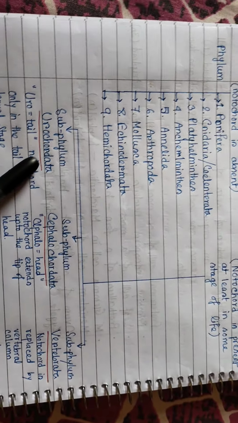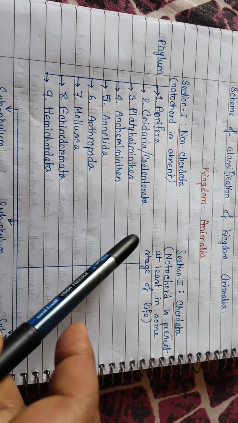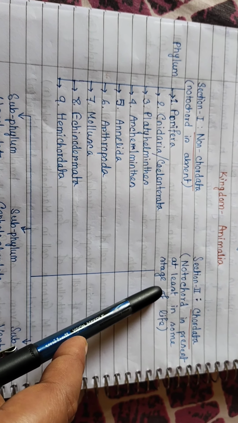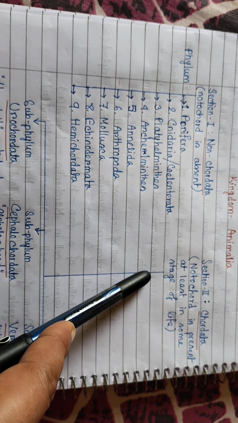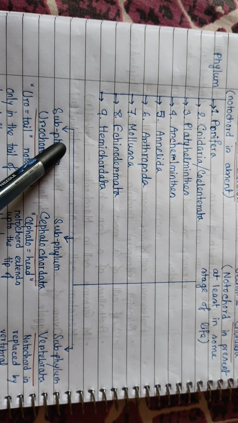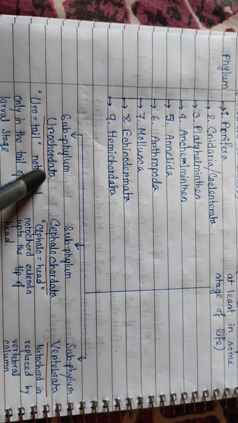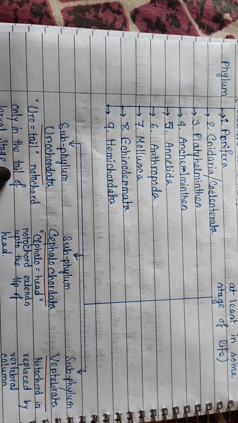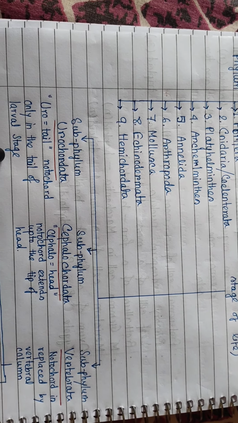Now coming to the next, chordata. Chordata means notochord is present in at least one stage of their life cycle. It is divided into three subphyla: Urochordata, Cephalochordata and Vertebrata. Uro means tail, so notochord is present only in the tail of the larval stage.